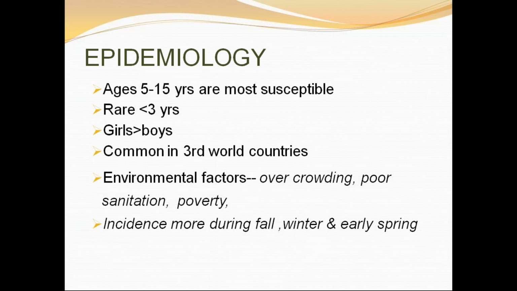Coming to the age, the peak age is around 5 to 15 years. It is unlikely in less than 5 years of age, because 5 years is mostly the school age group, when children start coming out of the house and into the community. So the age group is more like 5 to 15 years. Also, one more important thing is that the seasonal incidence of acute rheumatic fever almost closely parallels that of group A streptococcal pharyngitis.